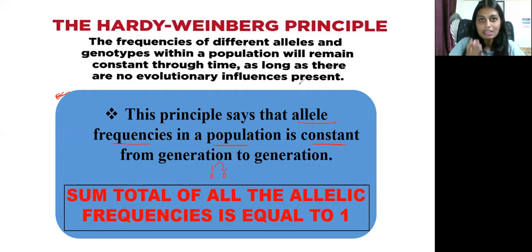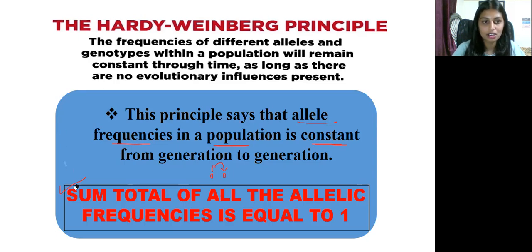When allele frequencies in a population are constant, it means there are no evolutionary influences present. There is no mutation. When no mutation takes place from generation to generation, the allele frequency is constant. That is what the Hardy-Weinberg principle explains. The sum total of all allelic frequencies is equal to 1.